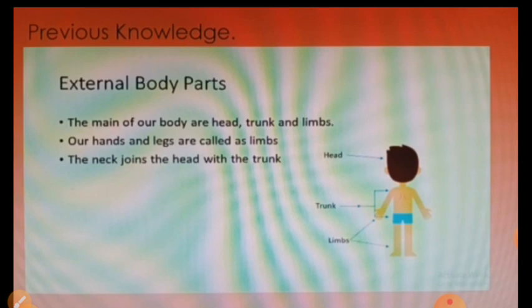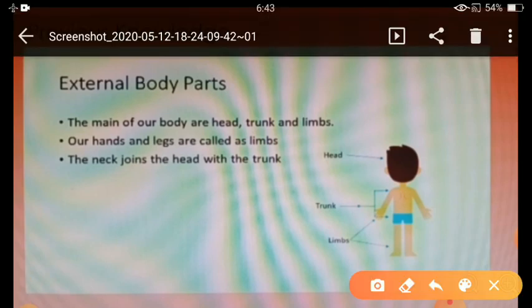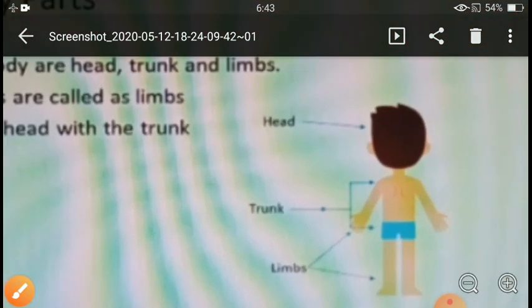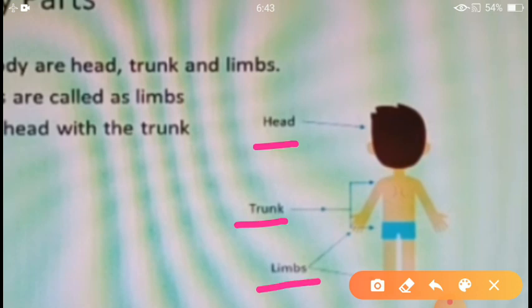For example, eyes, ears, nose, mouth, hands, legs, all these organs which we are able to see are called external organs. Now see here, children, our body is mainly divided into three parts. First one, head, second, trunk, and third one, limbs.